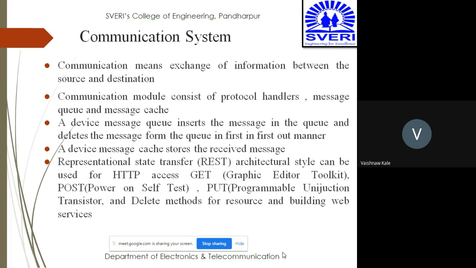Communication module consists of protocol handlers, message queue, and message cache. A device message queue inserts a message in the queue and deletes a message from the queue in first in, first out manner. A device manages cache stores the received messages. Then representational state transfer architectural style can be used for HTTP access: GET, POST, PUT, and DELETE methods for resources and building web services.